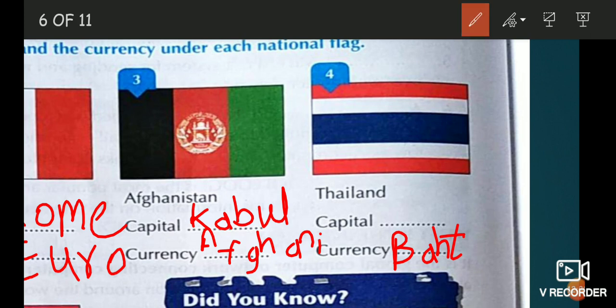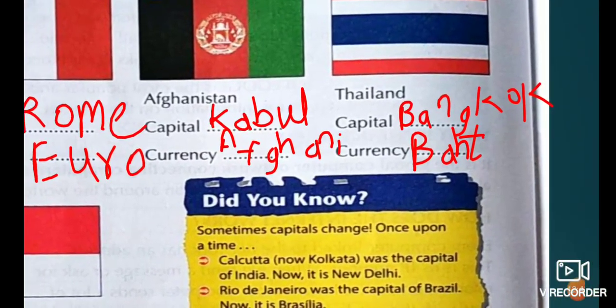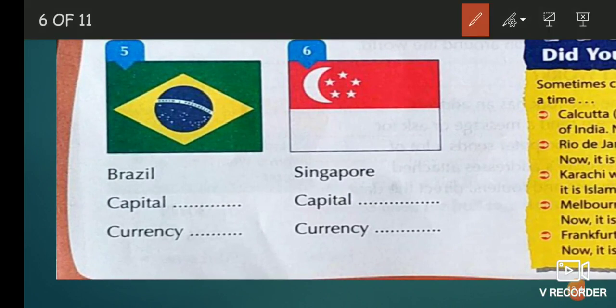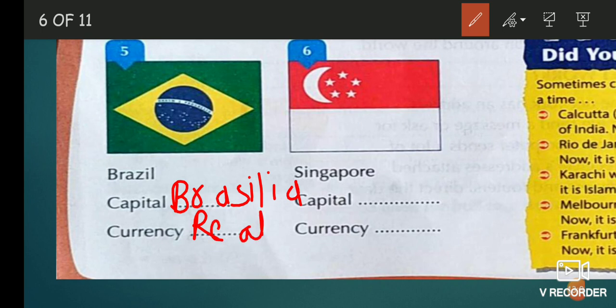Write it properly. It is BANGKOK. And the currency is Baht. Now the next country is Brazil. So what is the capital of Brazil? It is Brasilia, BRASILIA. And the currency is real. The currency is real.